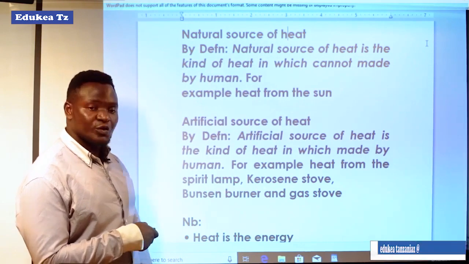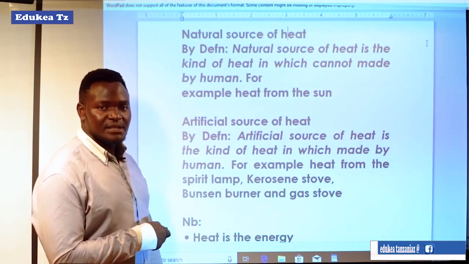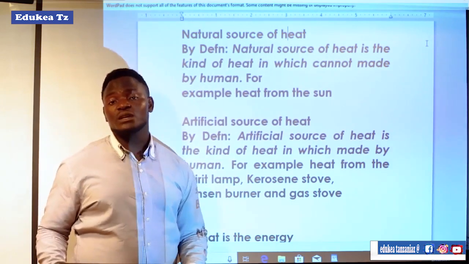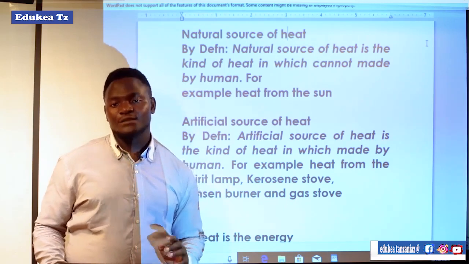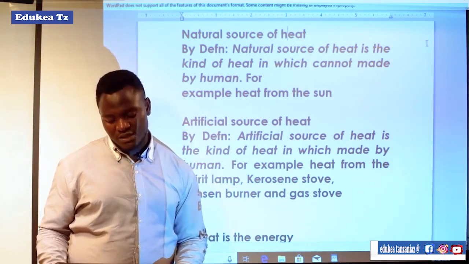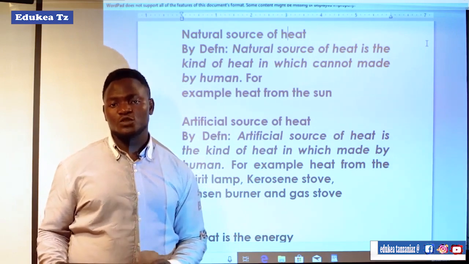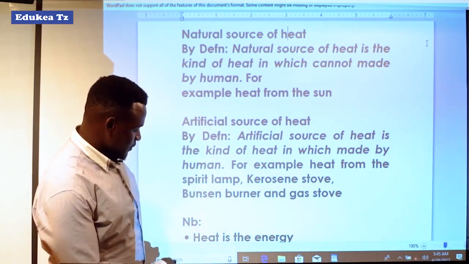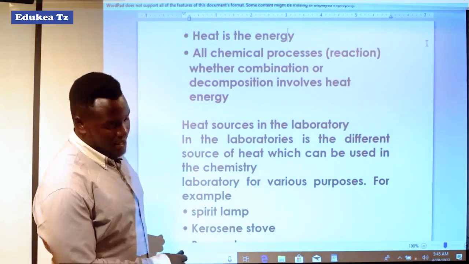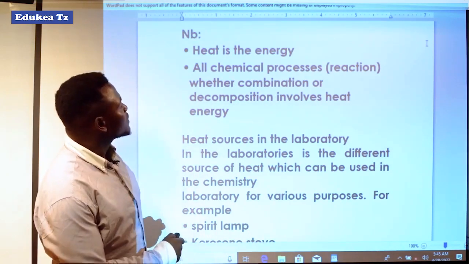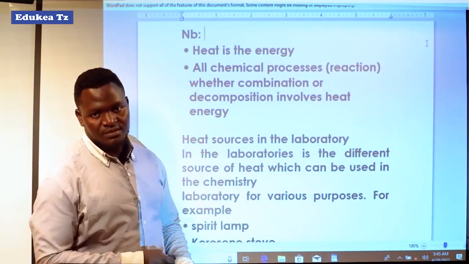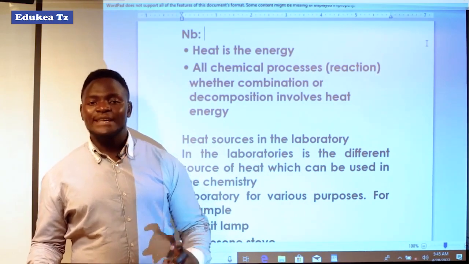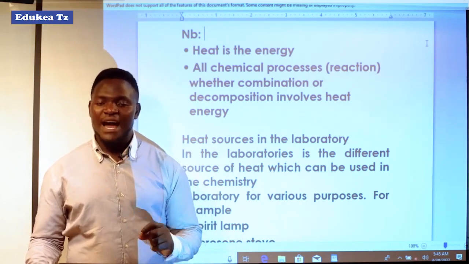All these are sources of heat, but they are made by man, they are made by human beings. And that is the difference between the natural source of heat and the artificial source of heat. A natural source of heat is not made by human beings, but an artificial source of heat is made by human beings. You have to know that heat is energy. We said that heat is the condition of being hot. Now, the situation of being hot is an energy.